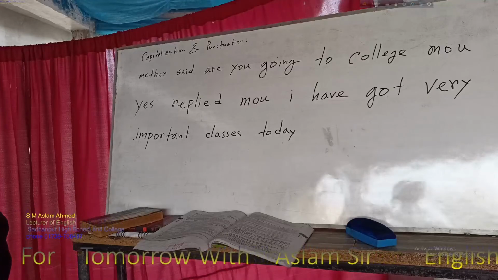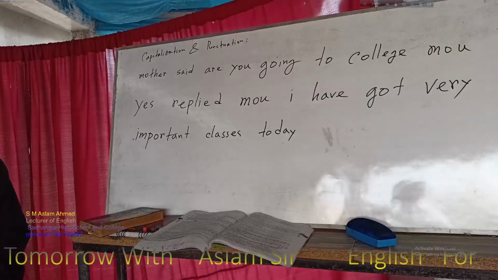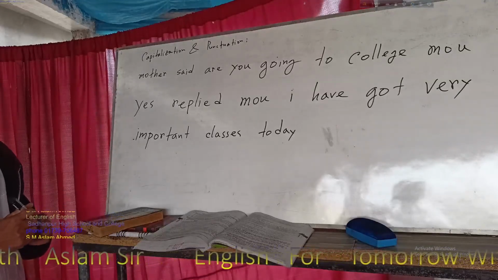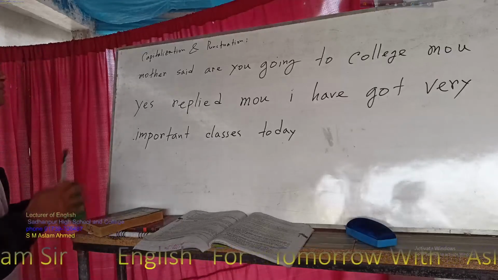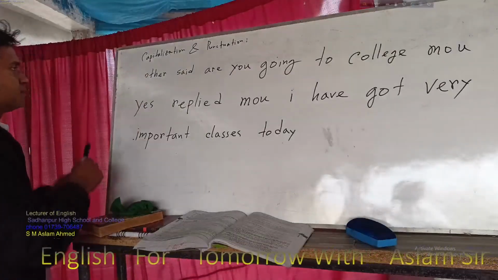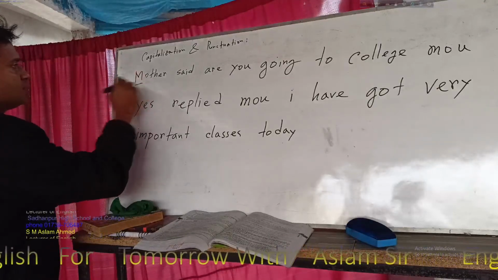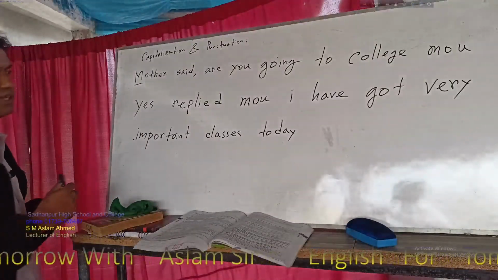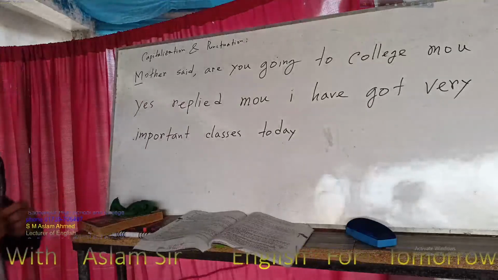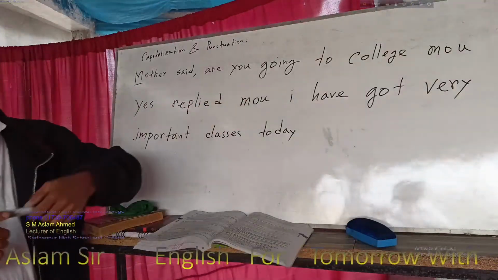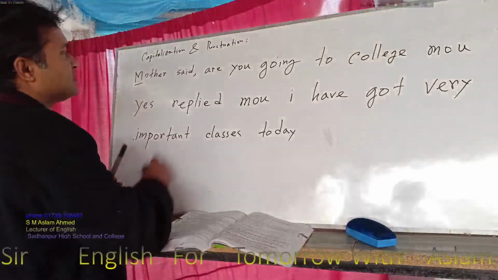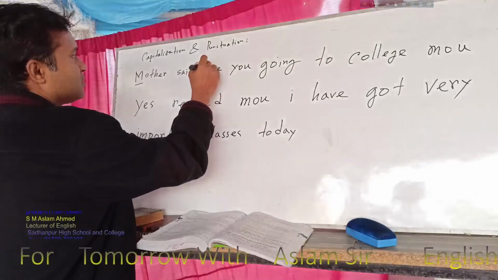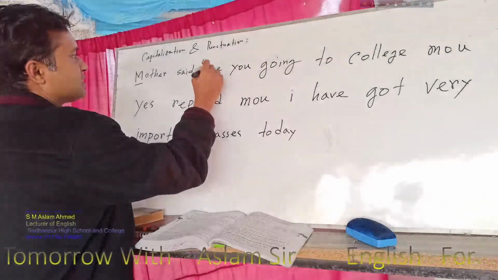Okay. So first of all, we can see that this one is a kind of narration. So tell me. First of all, we can see this is "mother said." So mother is the capital M. Here is also a comma and an inverted comma start, because this one is called the reporting speech and this part is the reported speech. So reported speech is always in inverted commas. So we can write down here the inverted comma start, and A is capital.